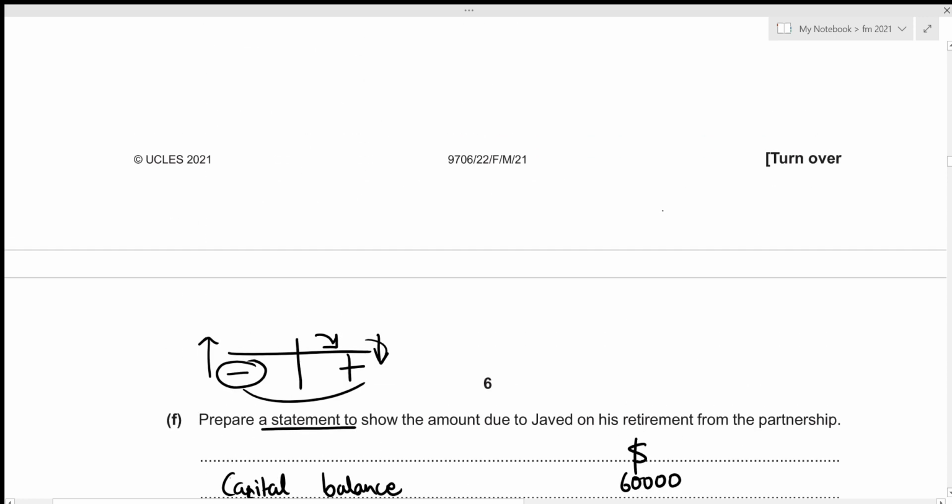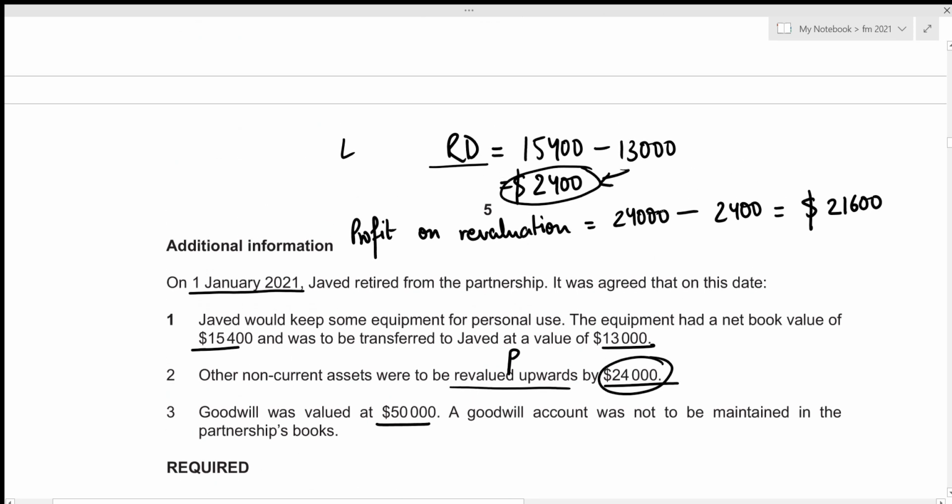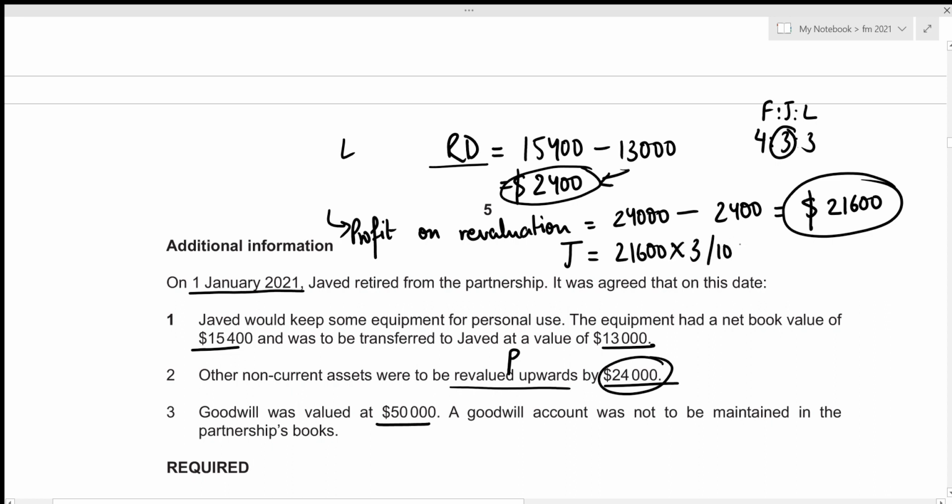Then we're given additional information. We already figured out the profit on revaluation, which means that Javed would also receive his share of this profit. Let's figure out his share. We know that the profit sharing ratio is 4:3:3 for Faraz, Javed, and Leah. So Javed would receive 3 parts out of 10 parts. So that's 21,600 times 3 out of 10, and this gives the profit on revaluation for Javed the value of 6,480. Let's record this, and since this is a profit, this obviously increases his capital account balance, so we need to add it in our statement.